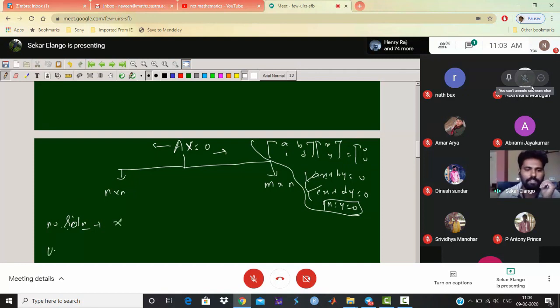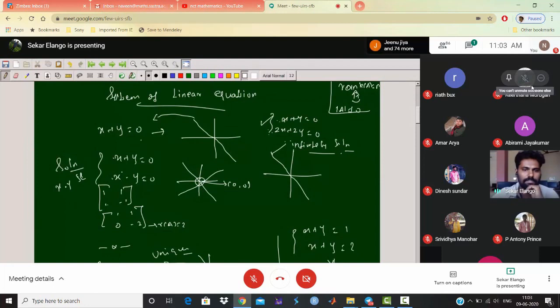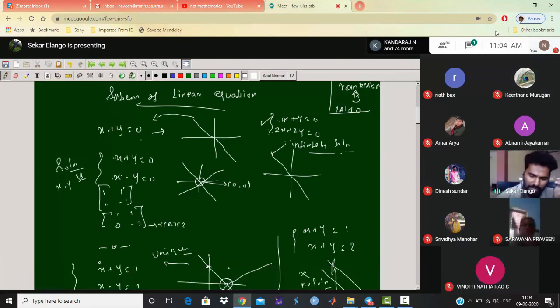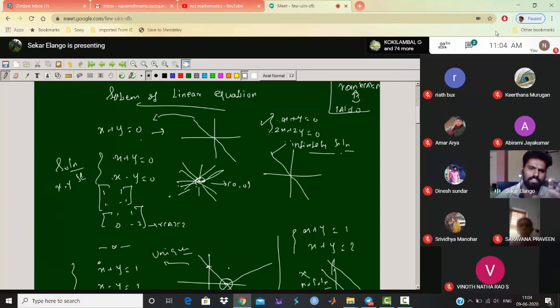Now we can think about when it comes to uniqueness. I am not giving any proof, but you can think about it in a geometric approach. Take this example: x plus y equal to 0, x minus y equal to 0. You get the unique solution. In this type of equation, you get linearly independent rows. If they are linearly independent, the lines pass through the origin, and they definitely meet at x equal to 0, 0 only. So all of them are linearly independent, and we have the unique solution.